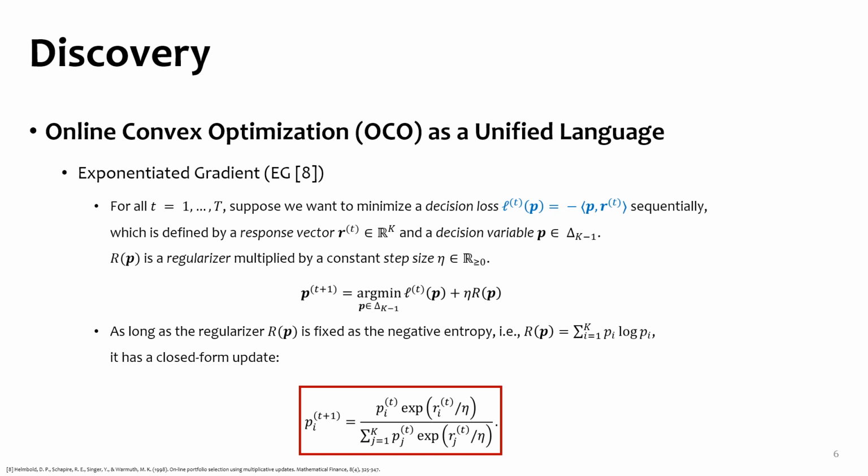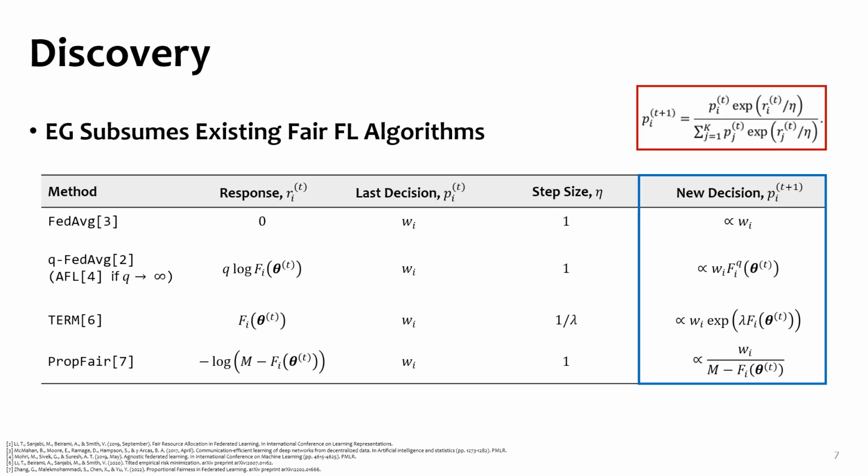We start from the discovery that existing fair FL algorithms can be unified into an online convex optimization framework. Interestingly, this OCO framework is one of the best strategies to make decisions under the sample division situation. The hidden OCO algorithm that can bind the existing works together is exponentiated gradient. It has a closed form update formula as follows. So, when we plug the components summarized in this table into the closed form update formula, we can retrieve all the mixing coefficients of fair FL algorithms.